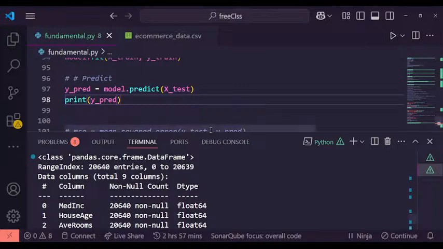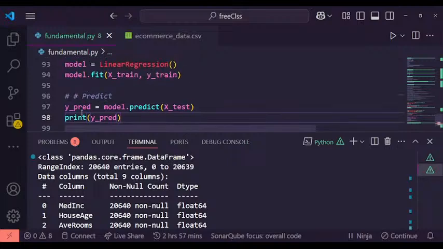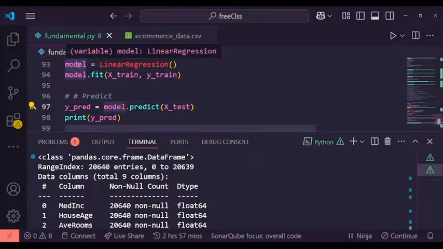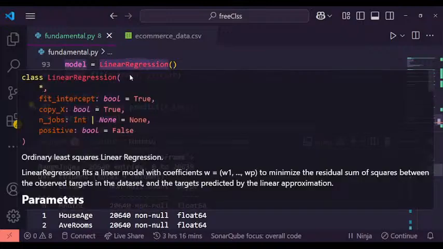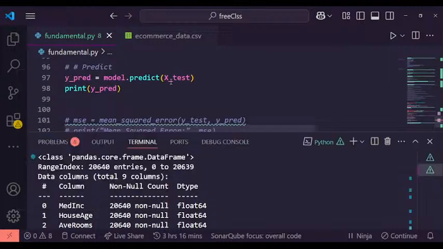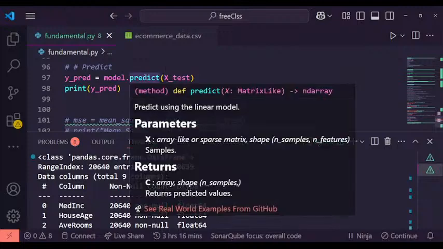So without much ado, let's continue. Here we are making the prediction. Like I said, remember what we are doing here. This is a variable we are assigning to this model. Remember that this model is from the linear regression, and we've already fit the x train and the y train, and then we pass the x test, because we call the predict, which is using the linear model.